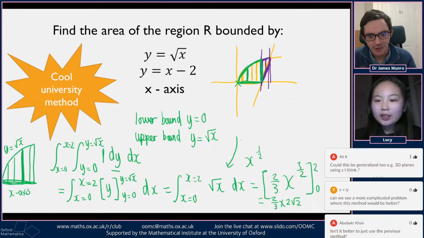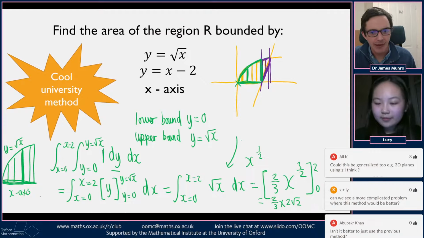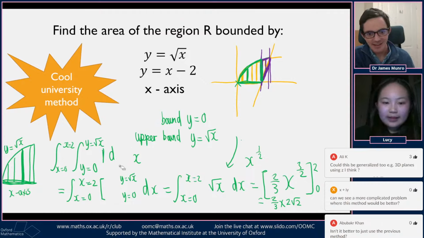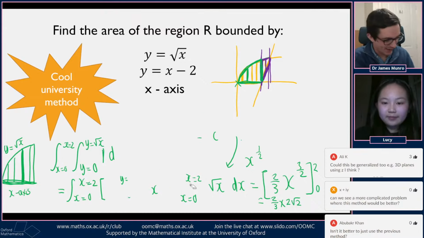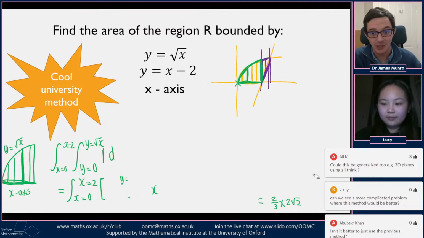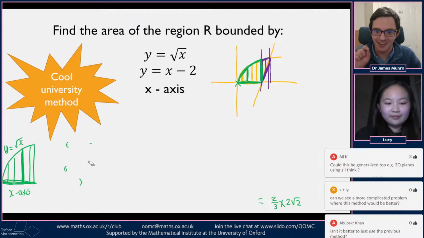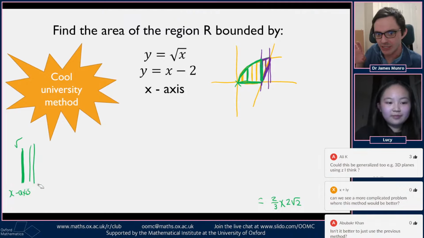Yeah, sure. So I've got to remember this one's turned out to be 2/3 times 2 root 2, and we sort of rub out all the green text. Maybe there's space to put in some purple calculations. Yeah. Meanwhile, I'll read out chat. Somebody suggests, is it better to use the previous method? At the moment, they're the same, except this one's got extra work in it. So at the moment, yes. This new method about adding together little squares is a more generalised way to think about it. That's going to let us work out this purple area. Last time, with the A-level method, we kind of avoided it. We did a normal integration.